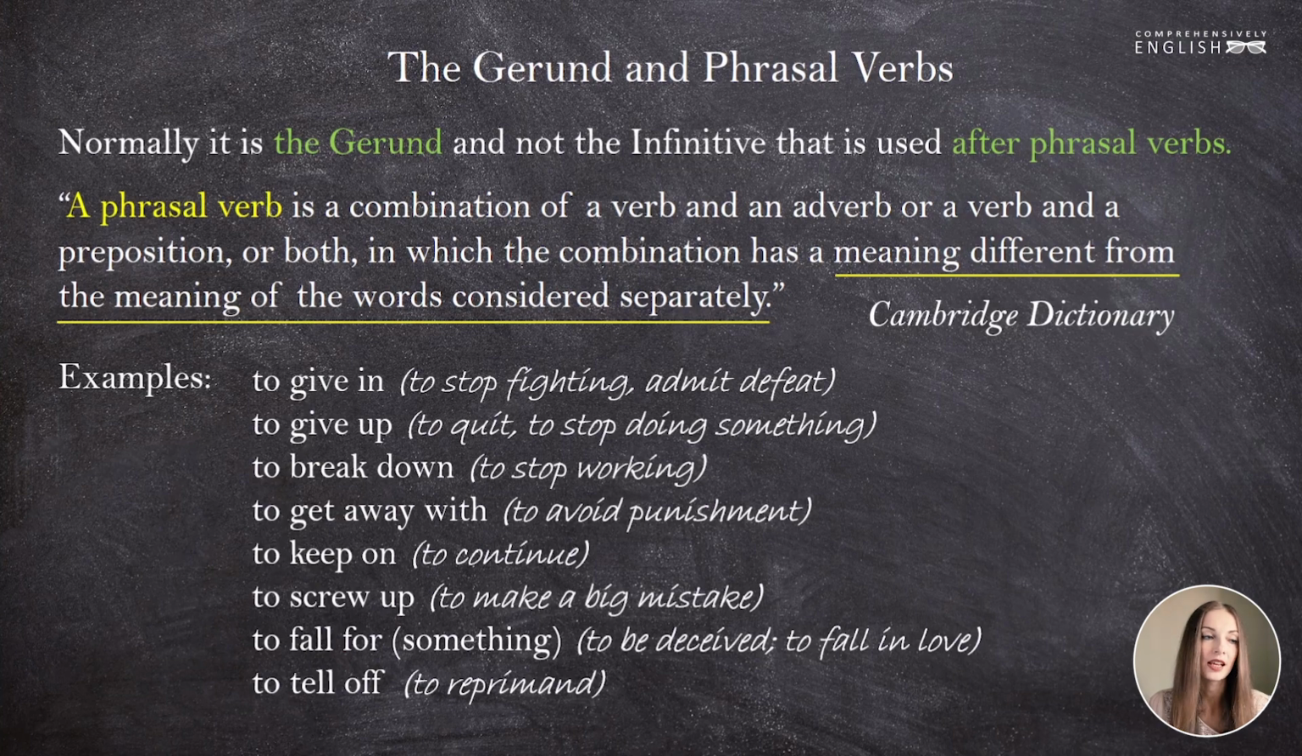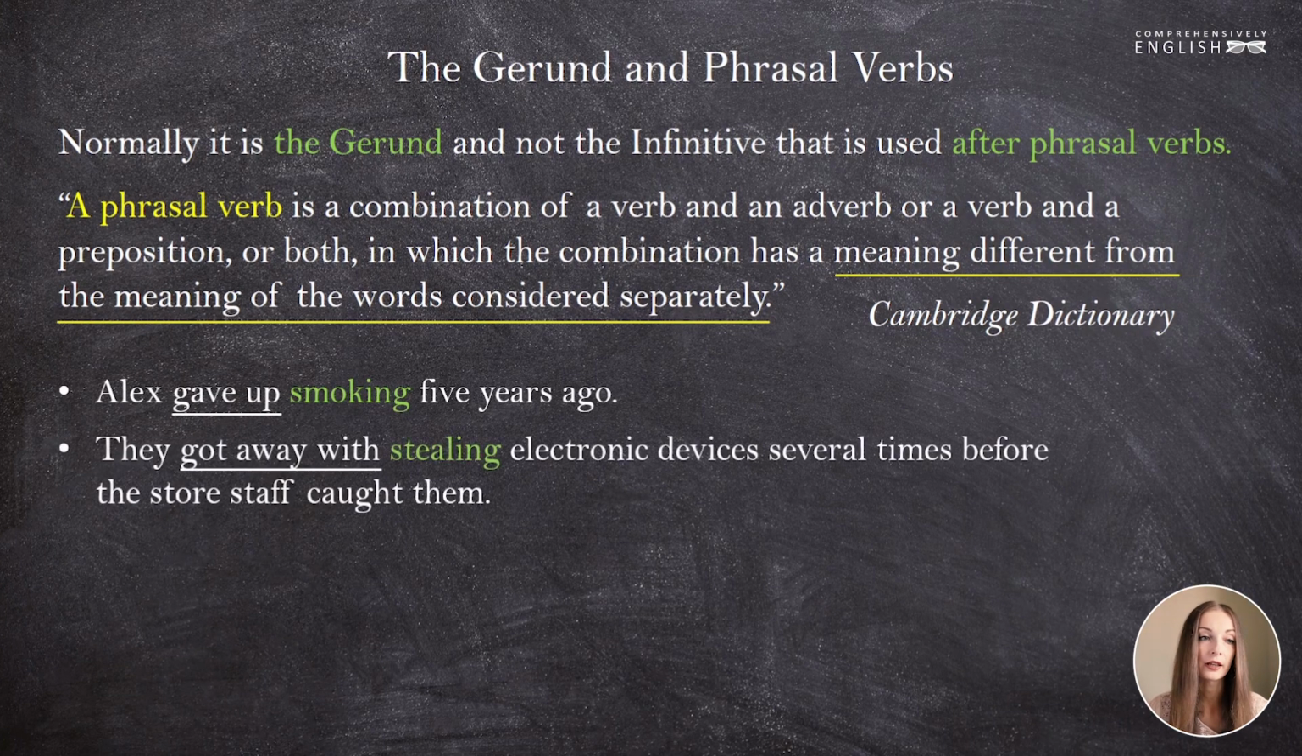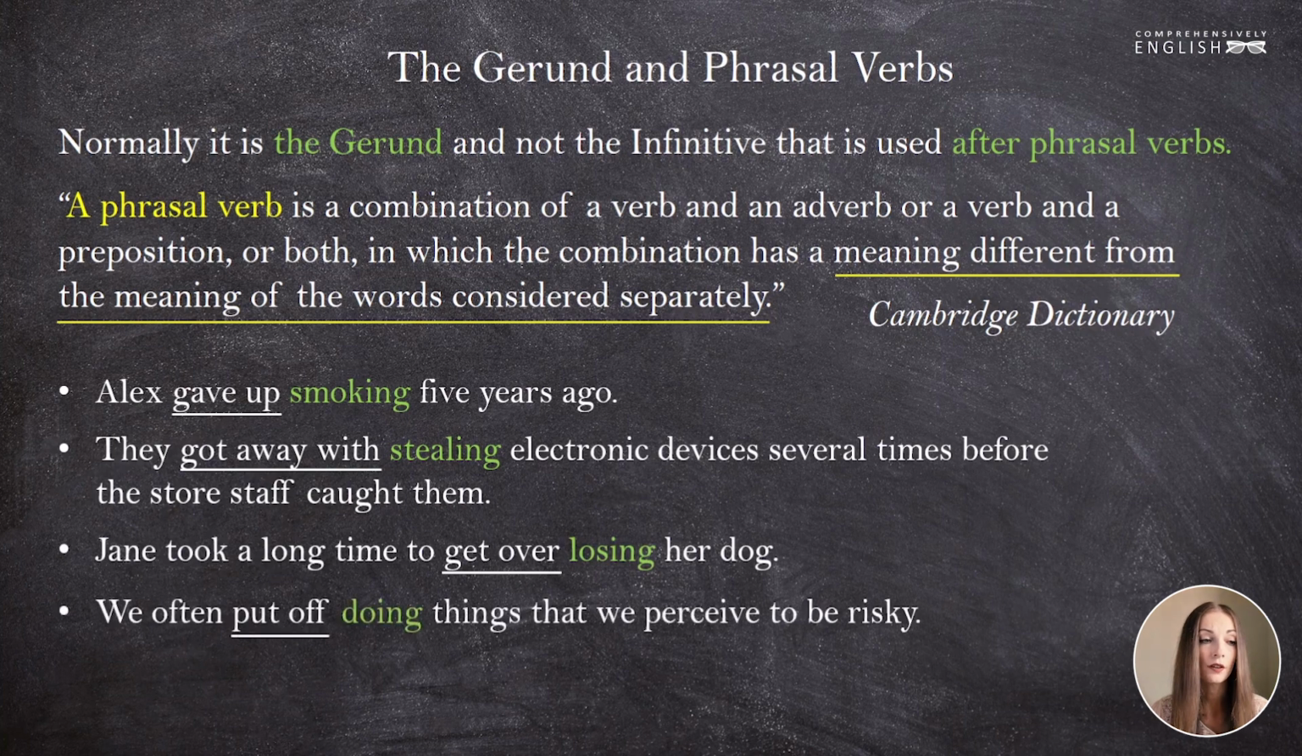Let's now look at some sentences where these phrasal verbs are used with the gerund. Alex gave up smoking 5 years ago. He got away with stealing electronic devices several times before the store staff caught them. Jane took a long time to get over losing her dog. We often put off doing things that we perceive to be risky. As you see, the phrasal verbs are combined with the gerunds.